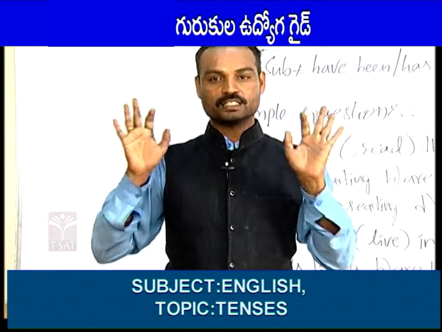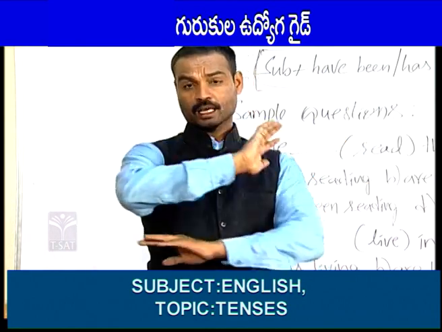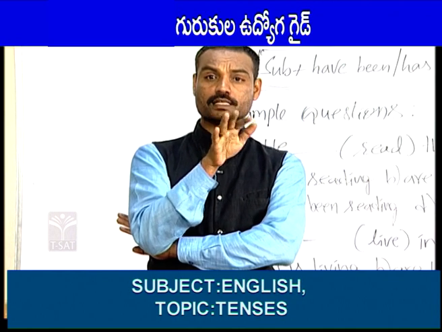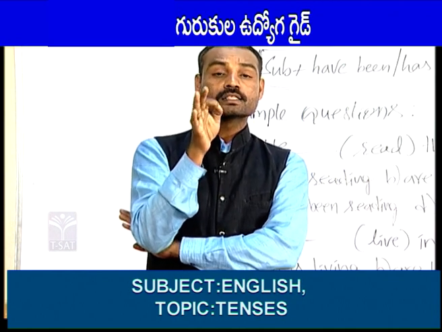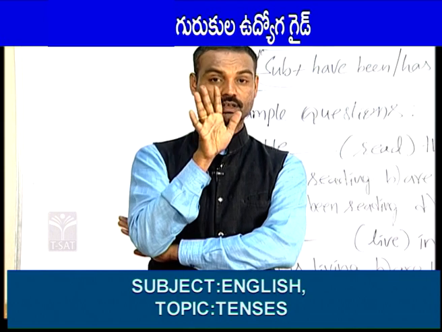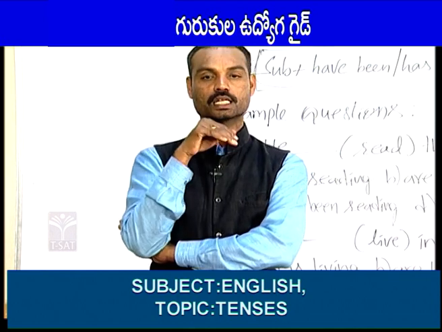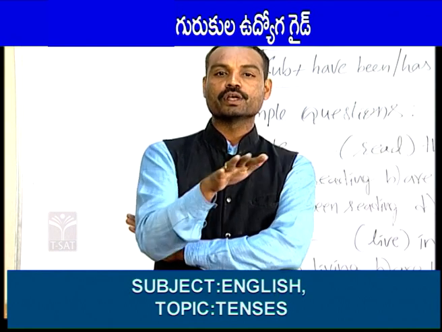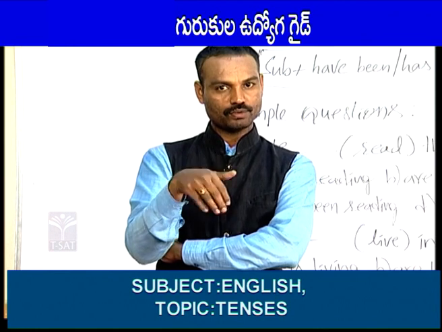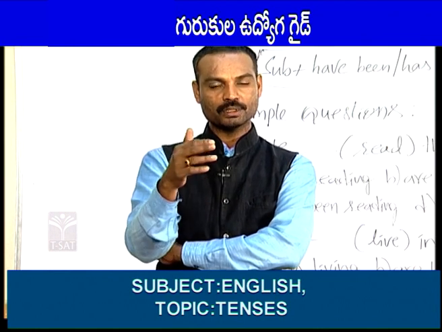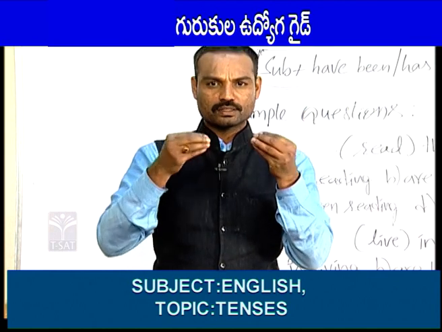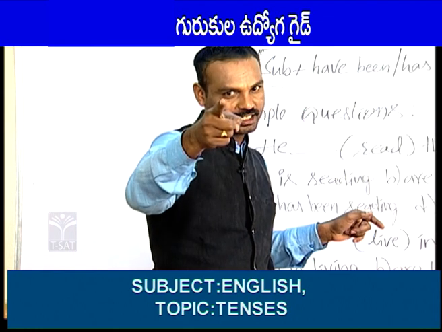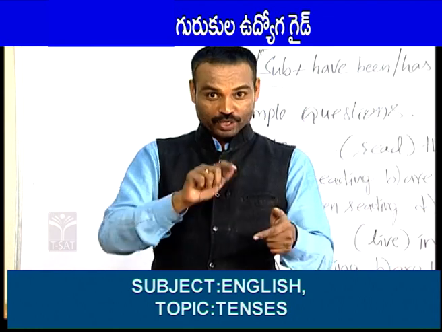Which tense? Present continuous tense. Again, I am going to repeat the definition of present continuous. This present continuous is used to tell present running works. The full definition of the present continuous is the tense which is used to indicate an action which is going on right now. Or in a very simple way, to tell whatever work is going on right now. To tell all present ongoing works, we should use present continuous tense. Whatever the action is going on right now.